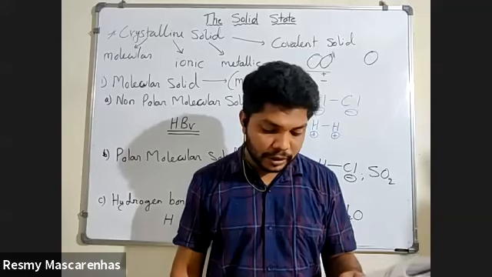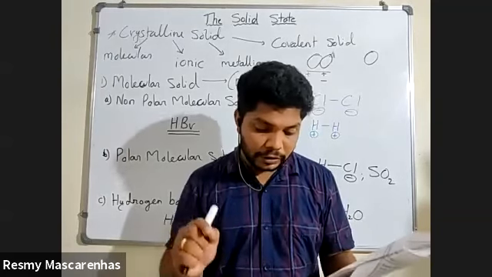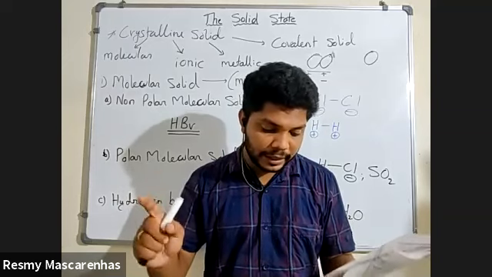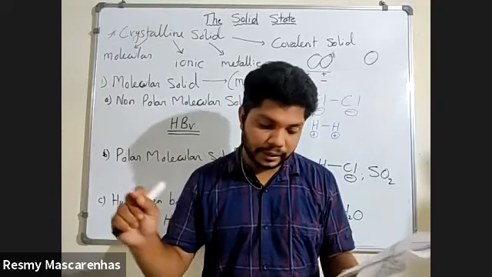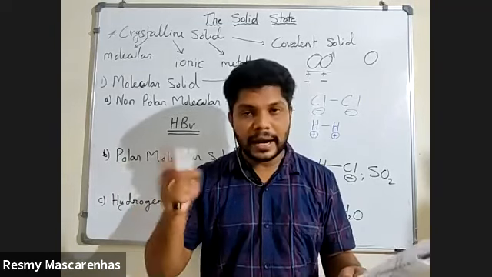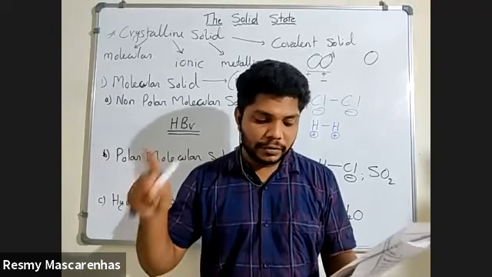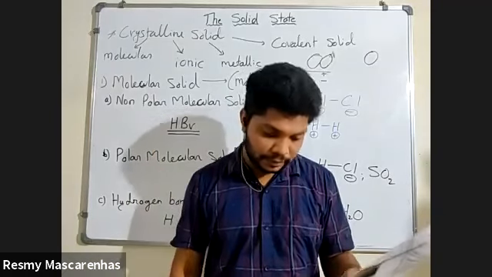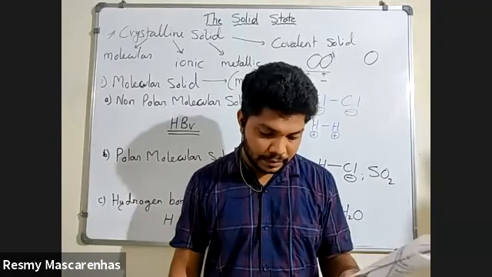Then hydrogen bonded molecular solid. Here, what do you need to remember? First of all, the molecules of such a solid contain polar covalent bond between hydrogen and fluorine, oxygen, or nitrogen. Underline this.